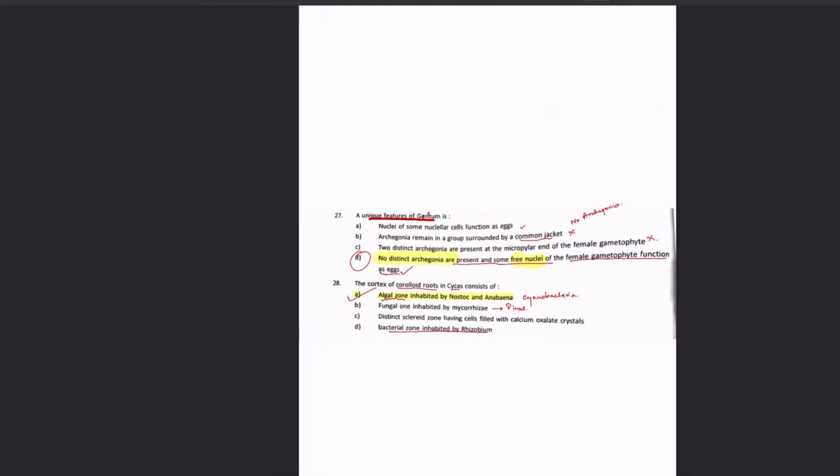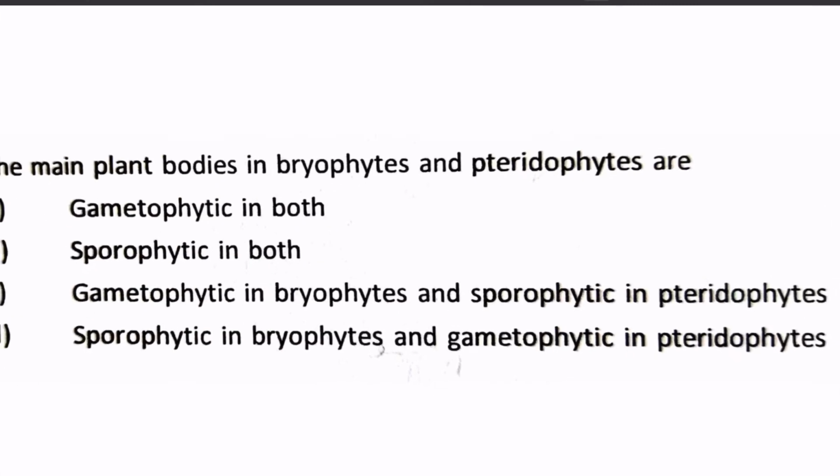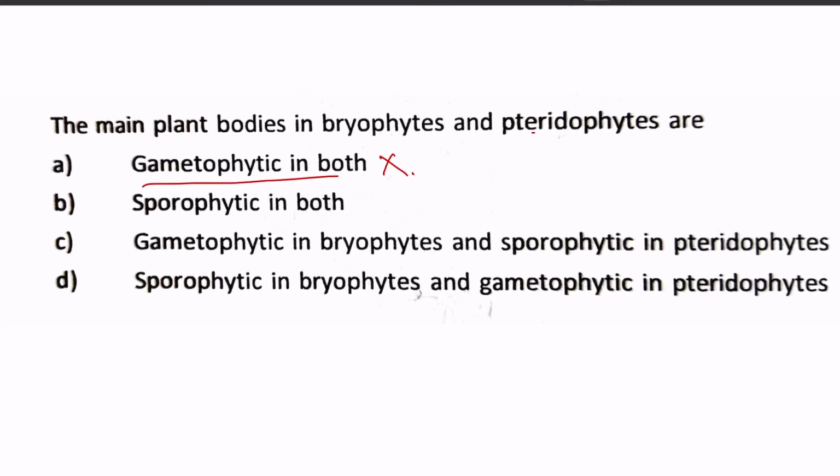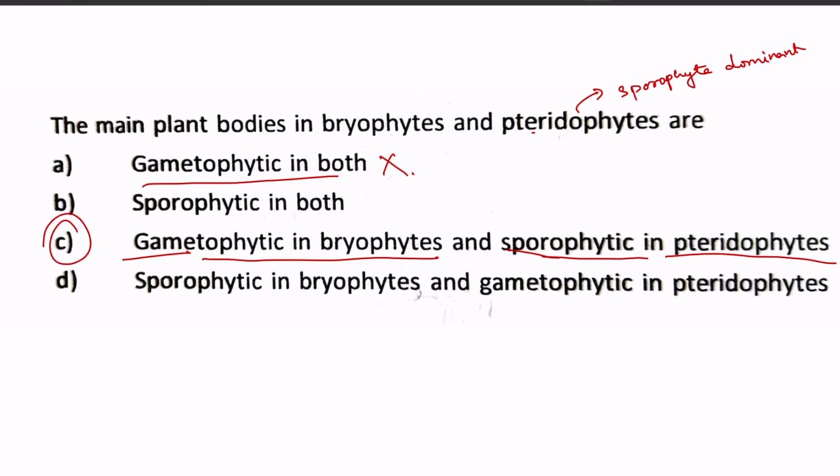Next is: the main plant bodies in bryophytes and pteridophytes are... this one was easy. It can be gametophyte in both, which is wrong, because pteridophytes are slightly complex and advanced, and we know that they have sporophytic bodies. The sporophyte is the dominant generation, and the gametophyte is dependent on the sporophyte. So the answer is option C: gametophytic in bryophytes, which is the haploid and independent phase, and sporophytic in pteridophytes, which is the dominant phase. Right, dominant and independent. Okay, so option C is the correct one.